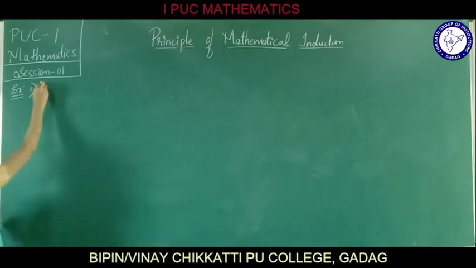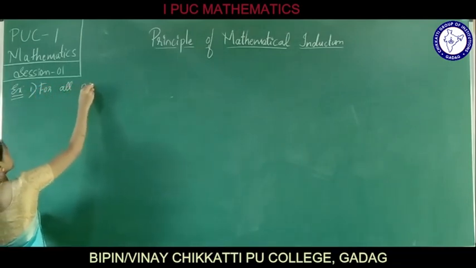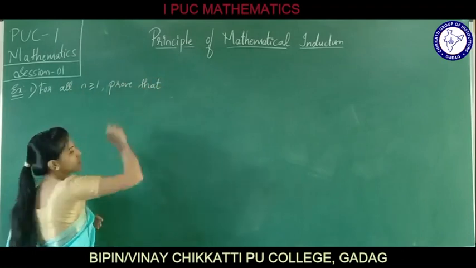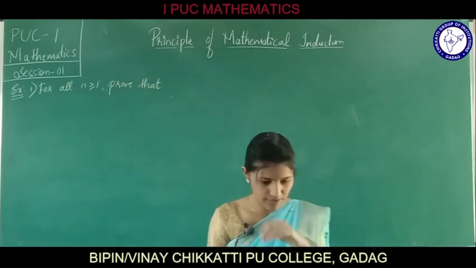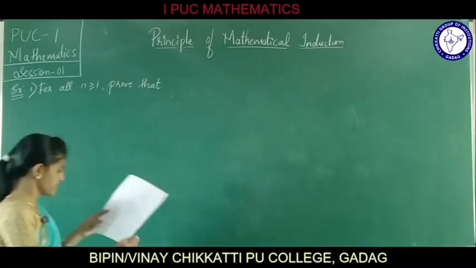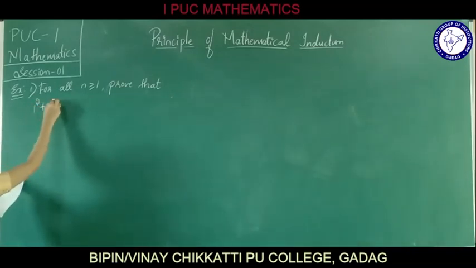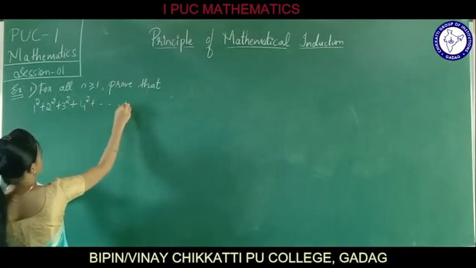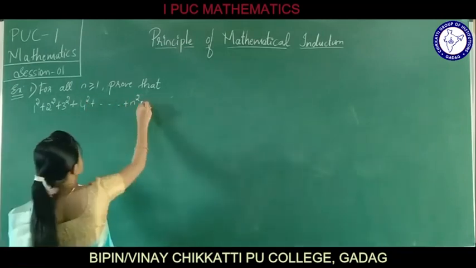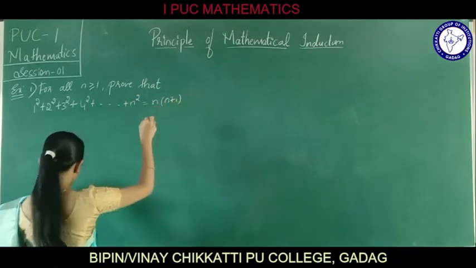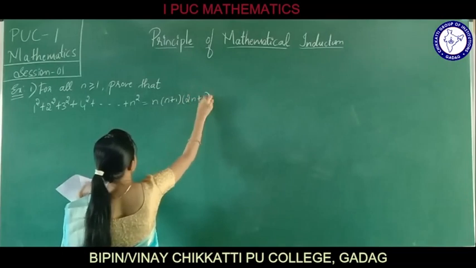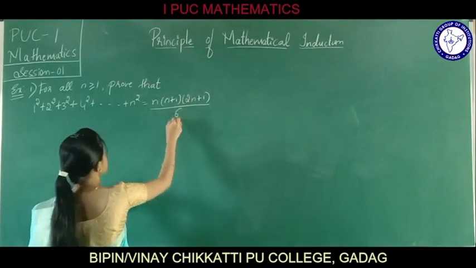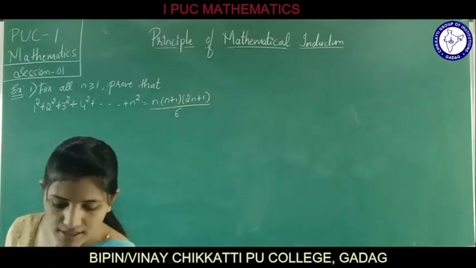Among that, for all n greater than or equal to 1, prove that 1 square plus 2 square plus 3 square plus 4 square plus so on up to n square is equal to n into n plus 1 into 2n plus 1 divided by 6. This is our given problem.